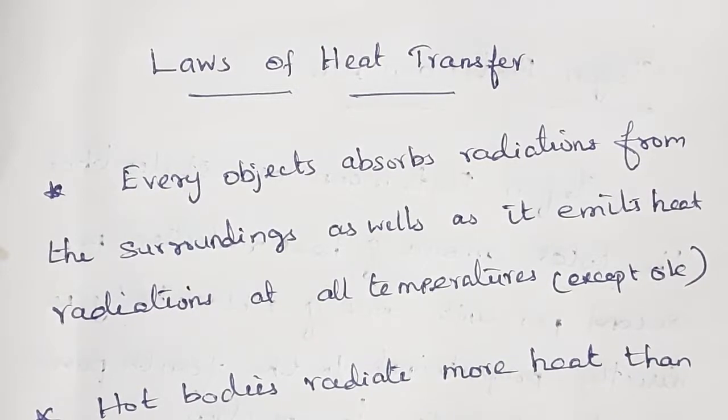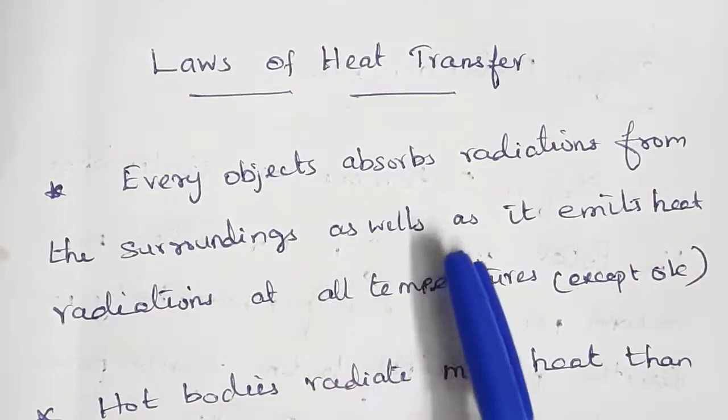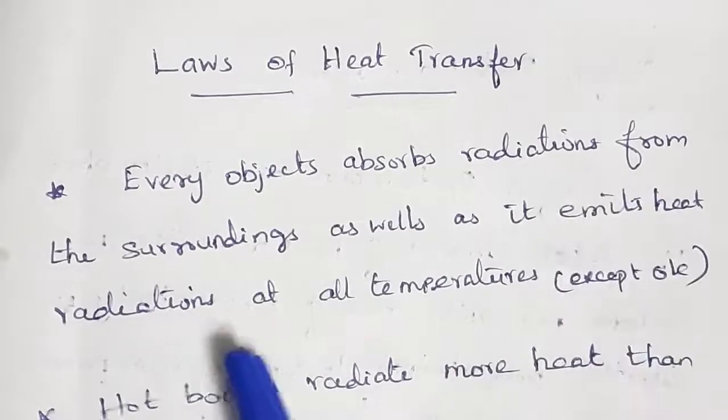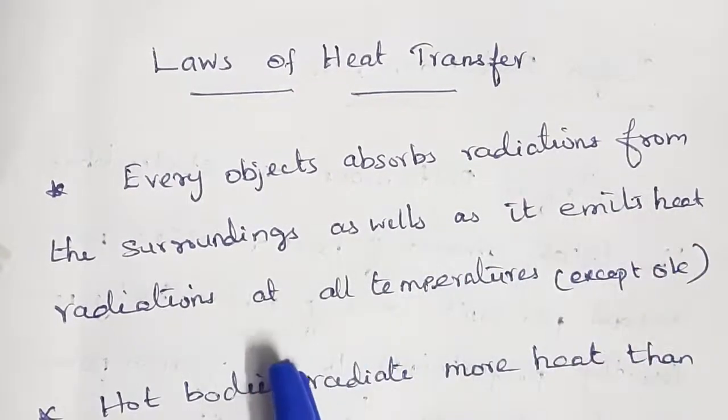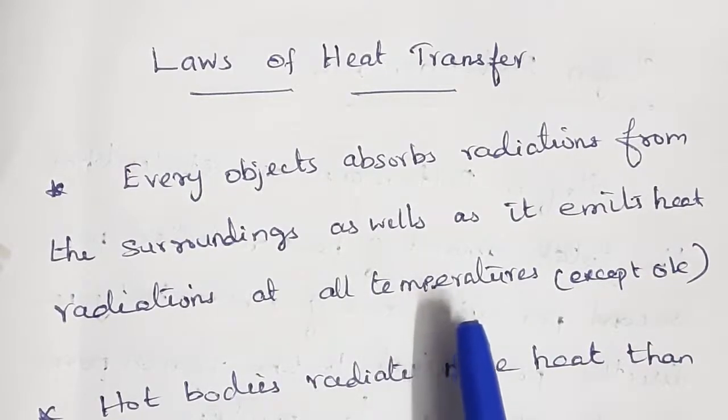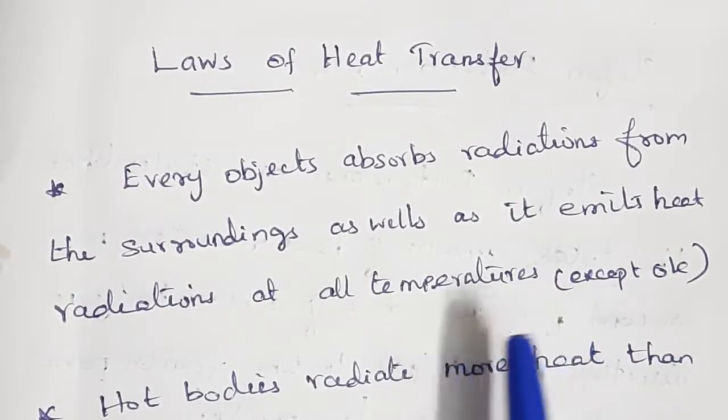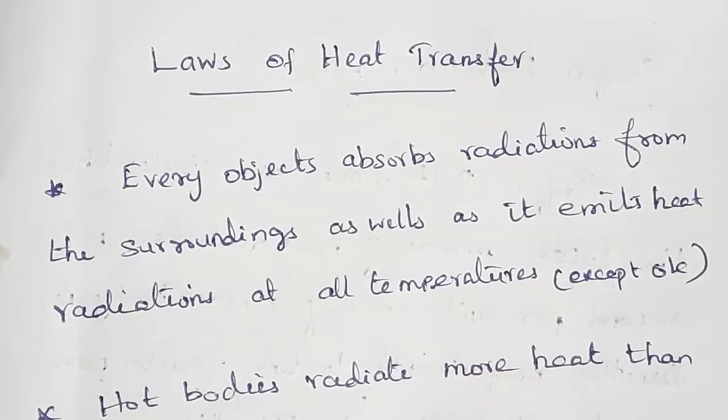We know that every object absorbs radiations from the surroundings as well as it emits heat radiations at all temperatures except 0 Kelvin. Isn't it? So all the objects will be absorbing the radiations from the surroundings and in the same way it will be emitting the radiations in the form of heat.